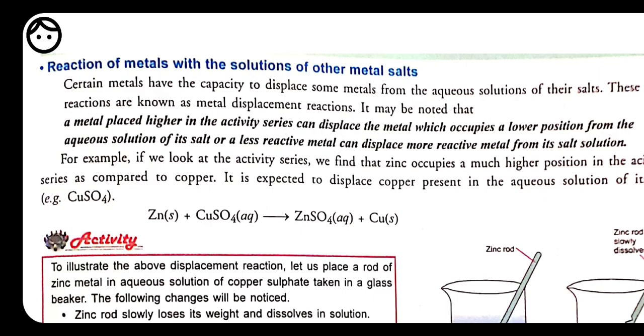Like if you take zinc and put this zinc into the solution of copper sulfate. We know that zinc is more reactive than copper. That's why zinc has the ability to displace copper from its place, and then formation of zinc sulfate takes place by the removal of copper.